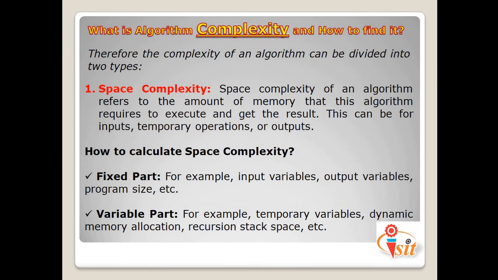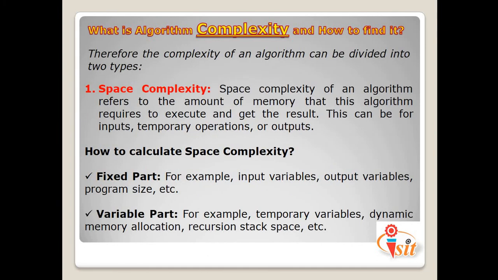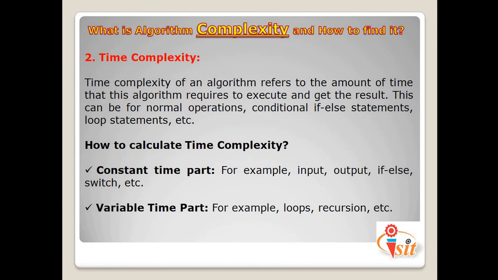The complexity means how much space it will require and how much time it will require to execute an algorithm. So basically, the time factor and the space factor are going to be considered over here. Space complexity is how much space is needed to execute an algorithm, and time complexity means how much time it will take to execute an algorithm.